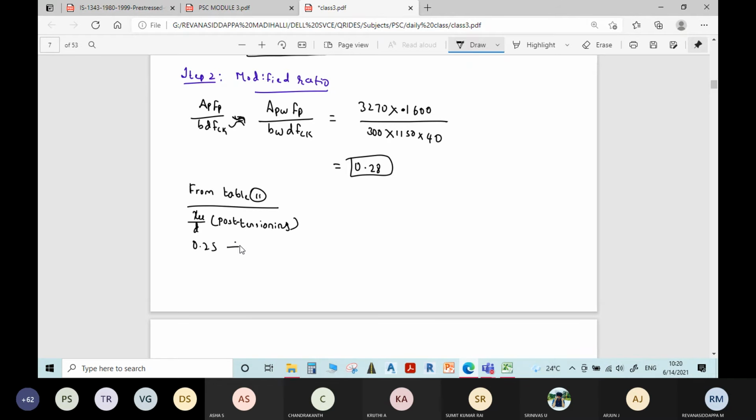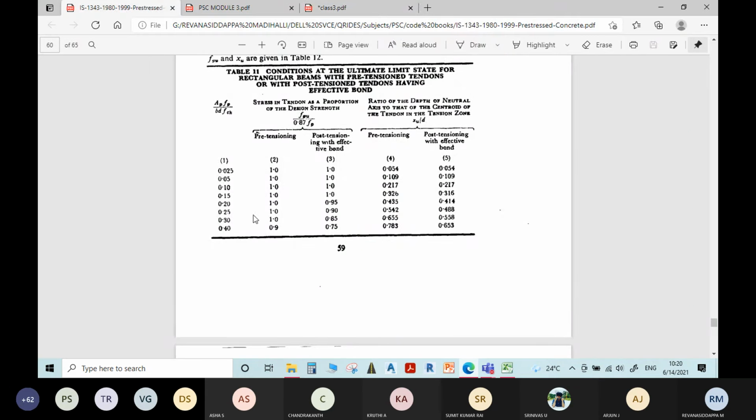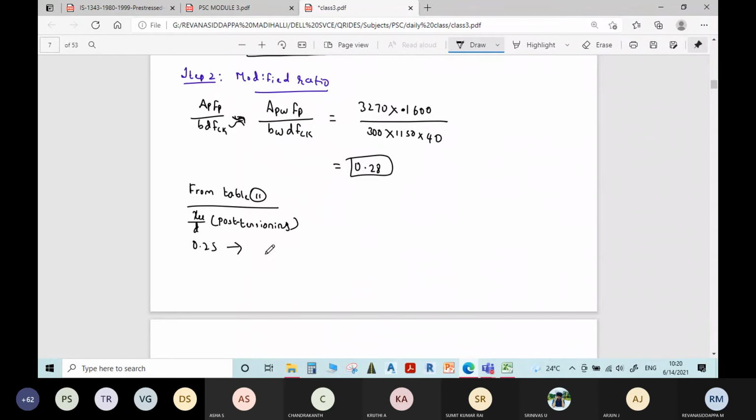Now for 0.25, the corresponding XU by D for post tensioning is 0.488, and for 0.3 it is 0.558. But we want it for 0.28.